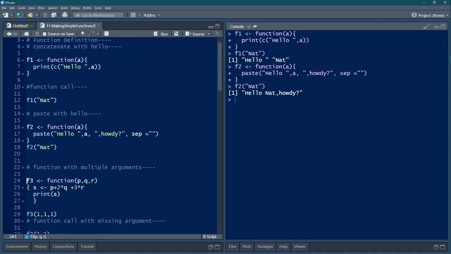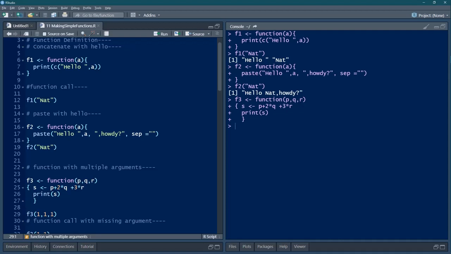Now let us go to the next statement, which is F3, where we have three arguments P, Q and R. And inside the curly braces in the function body, we assign S as P plus 2 into Q plus 3 into R. And then we print S. So let us see what F3 is now.